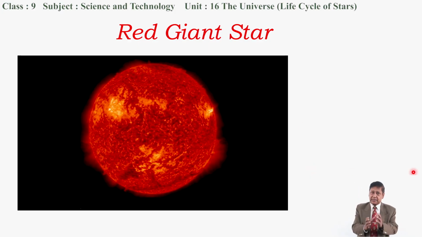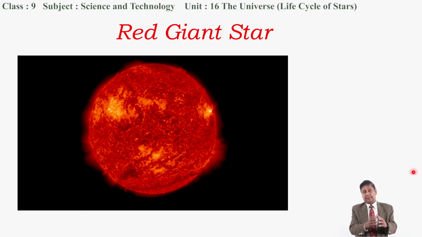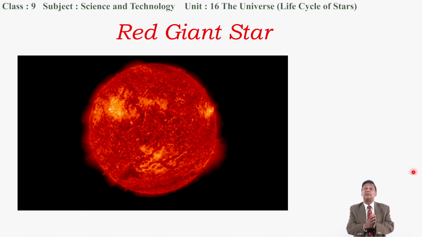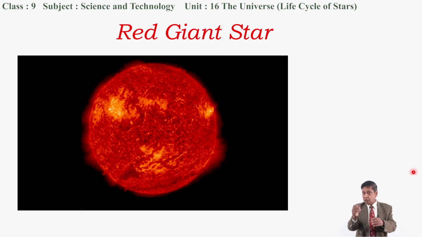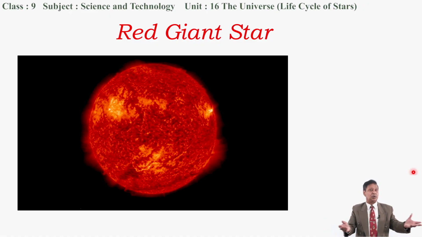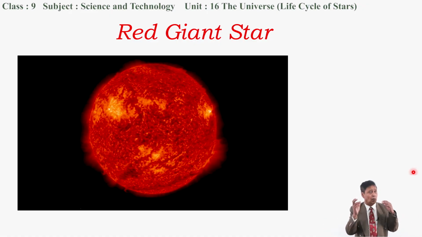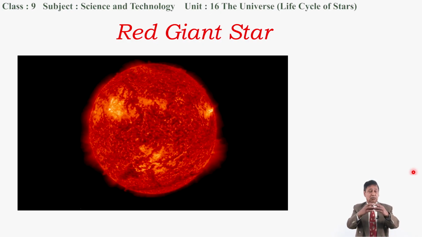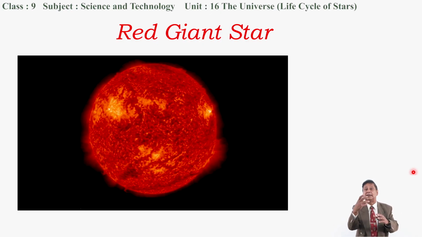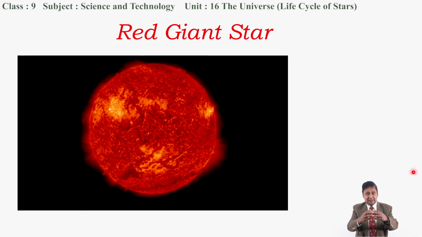Now do you know that the Sun later converts to a red giant star when all the hydrogen gas contained in the Sun is used up in nuclear reaction? It is an old star. Now, when the Sun converts to a red giant star, what is estimated? Its size increases and increases.